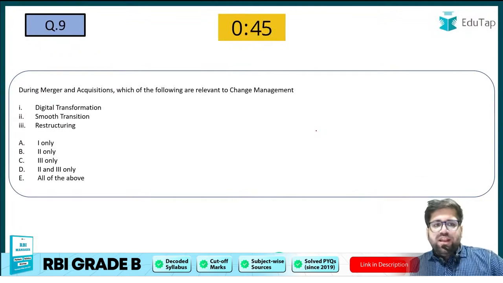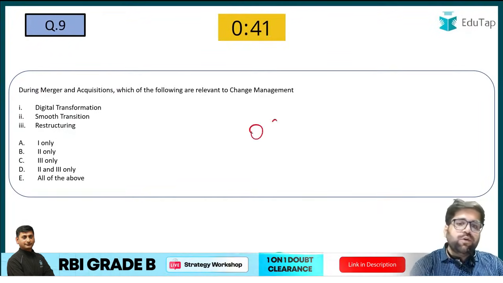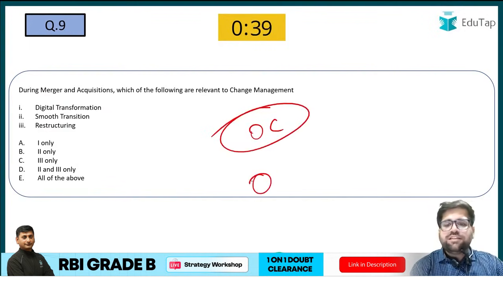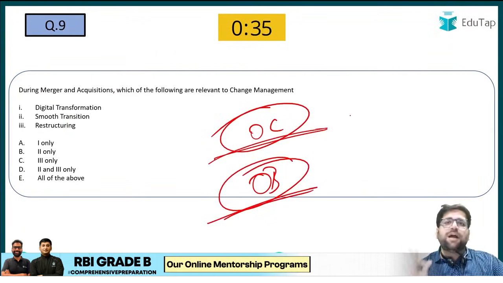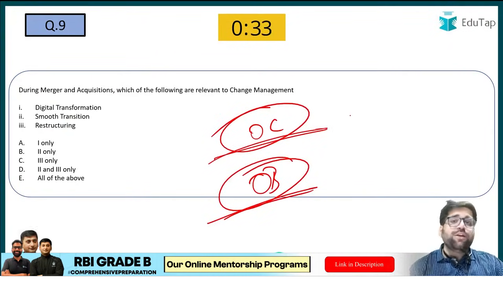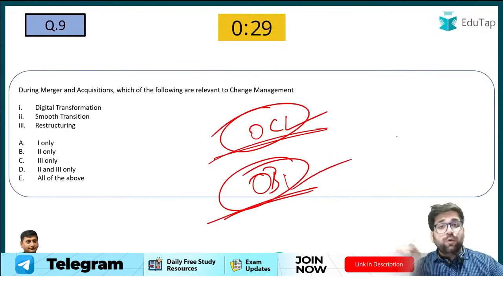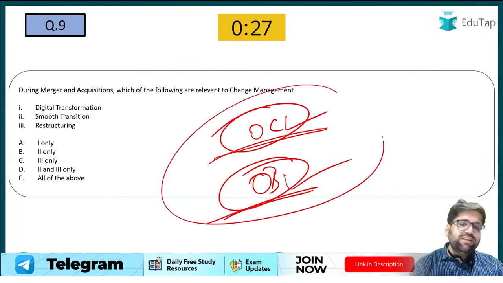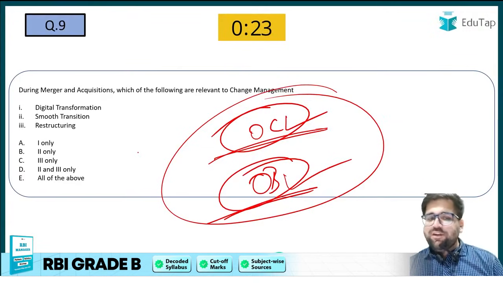During merger and acquisition, which of the following are relevant to change management? Now, if you see OC, organizational change, and OB, organizational behavior, these two are very good chapters to read. In this particular year as well, there is a question from OC and also a question from OB. So if you are ignoring these two chapters, saying that they are nullified chapters, then you are making a big mistake.